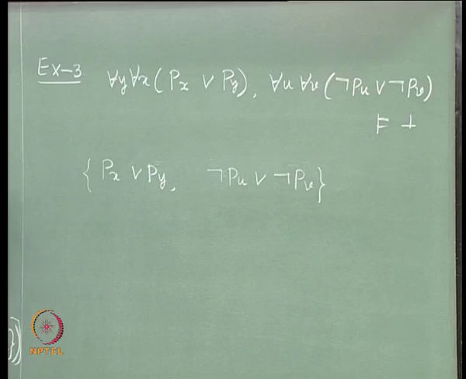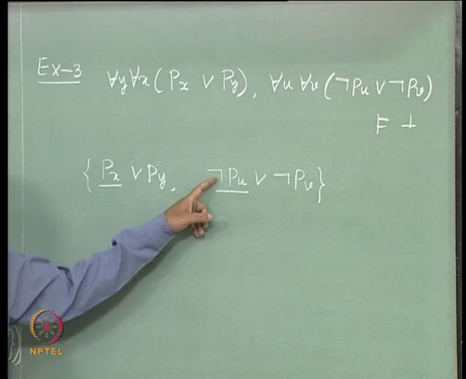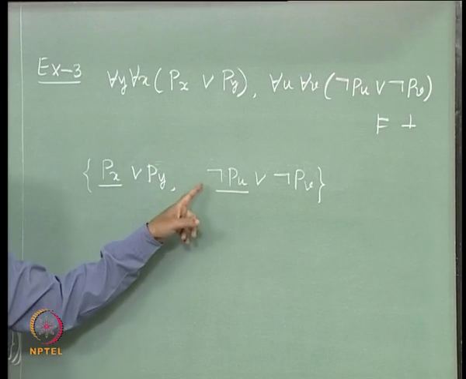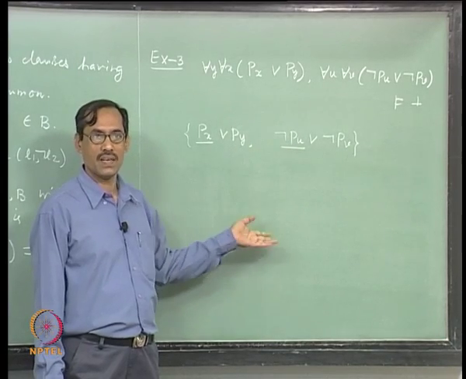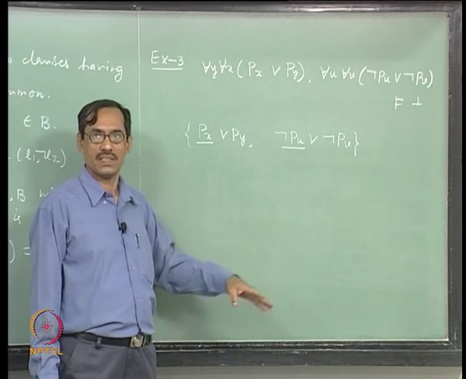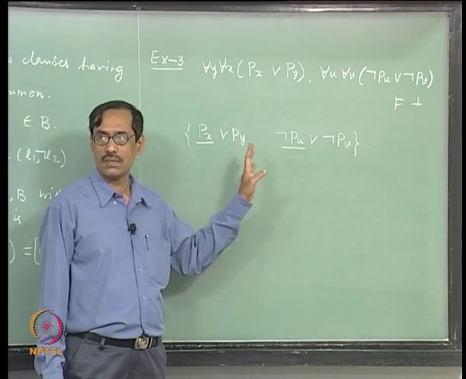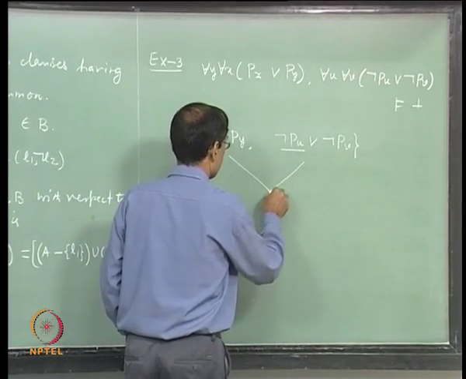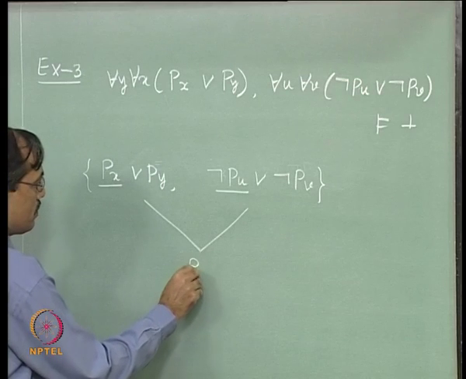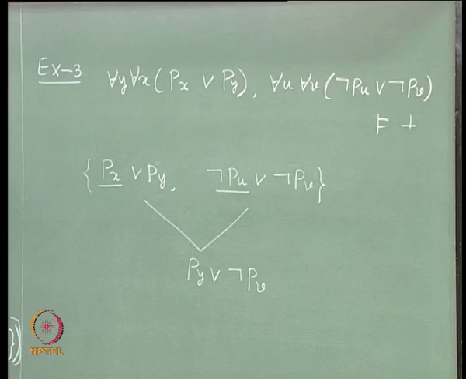Fine. Now, let us choose one as Px, another as not Pu. So, we will take negation of this and try to unify. So, our convention is if double negation comes, that is omitted in the literals, right. When you take the literal, you say not of that literal, if double negation, that is omitted. So, that means we want to unify Px with Pu. So, x by u, right. So, with this x by u, what do you get? You would get Py or not Pv. Okay. Now, sigma equal to x by u.